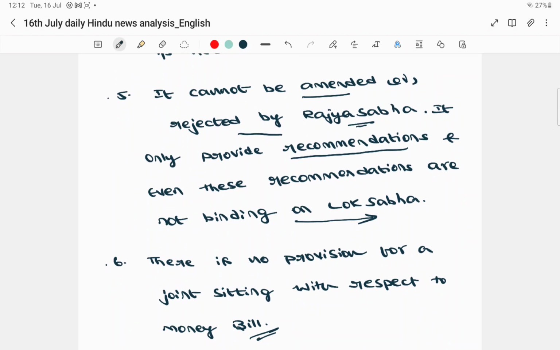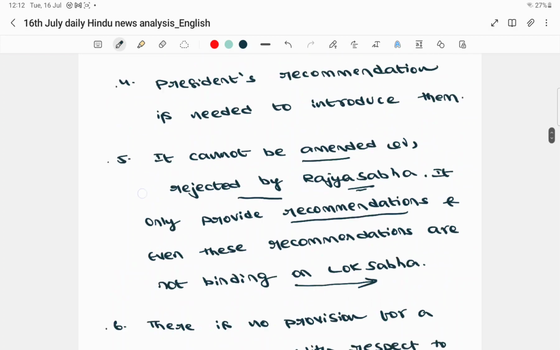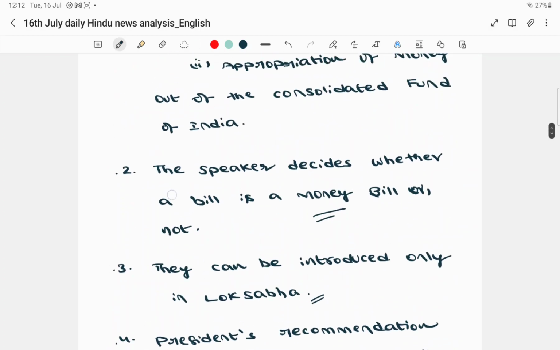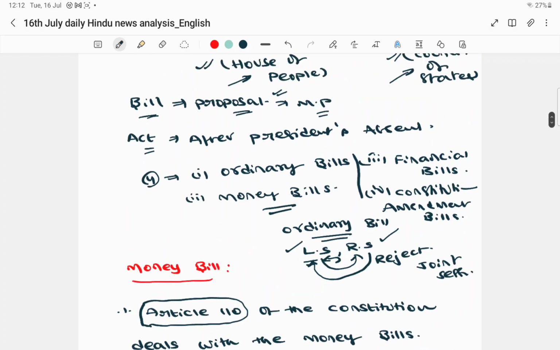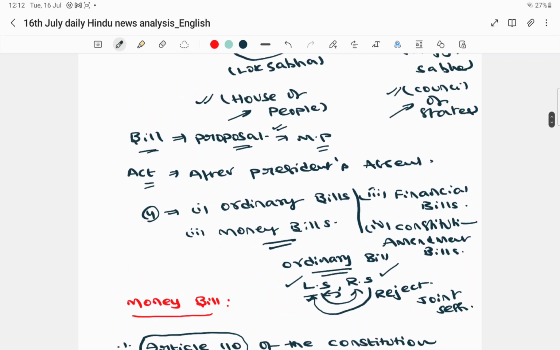There is no provision for joint sitting with respect to the money bill, because Rajya Sabha's role is just recommendatory in nature. Now what is this article all about? If you understand clearly, who has the power to declare a particular bill as a money bill? It is the Speaker of Lok Sabha. Correct. The Speaker of Lok Sabha has the power to declare a particular bill as a money bill.